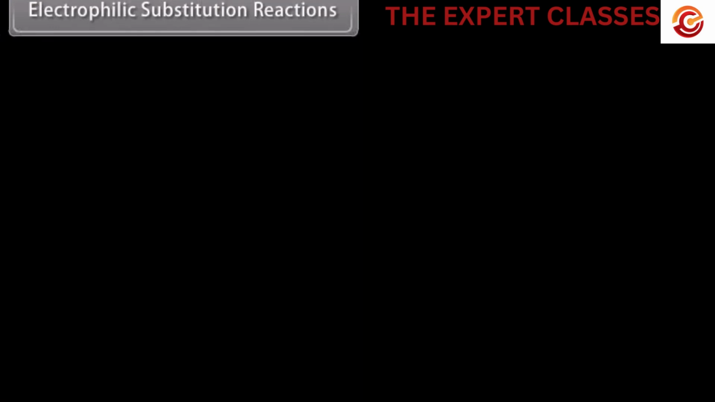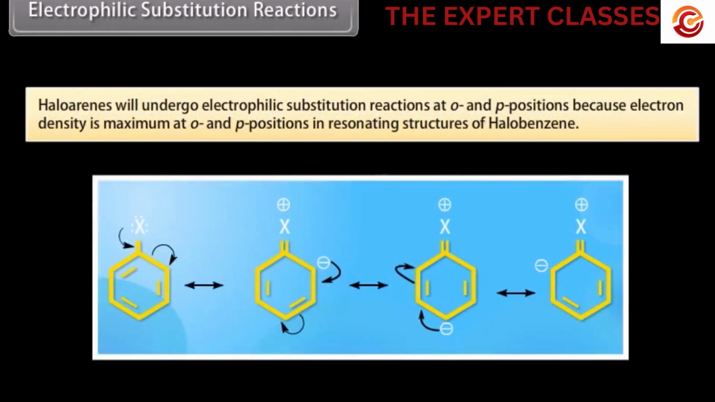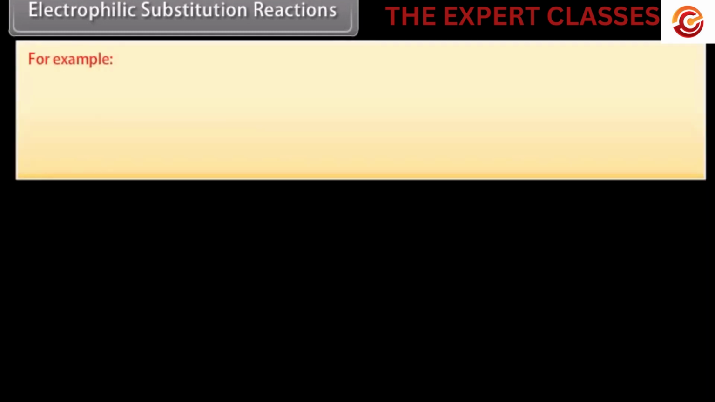Electrophilic substitution reactions. Haloarenes will undergo electrophilic substitution reactions at ortho and para positions because electron density is maximum at ortho and para positions in the resonating structures of halobenzene. For example,